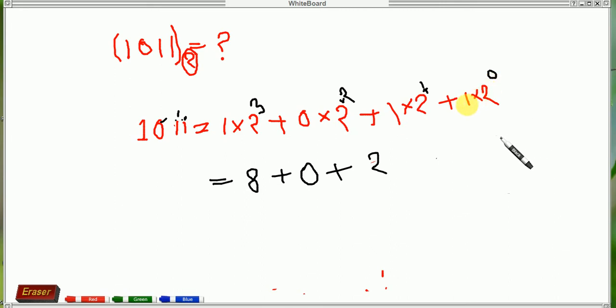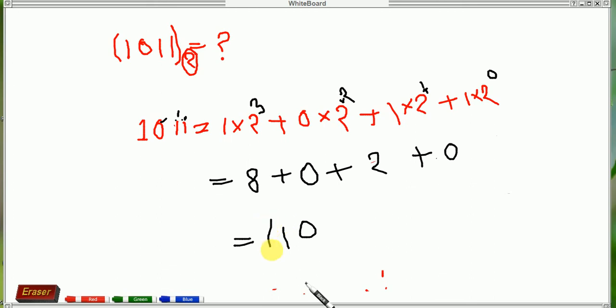2 into 0 is definitely 0. And 0 into 1 equals what? Plus 0 into 1 equals 0, definitely. So after counting this, 8 plus 0 plus 2 is definitely 10.